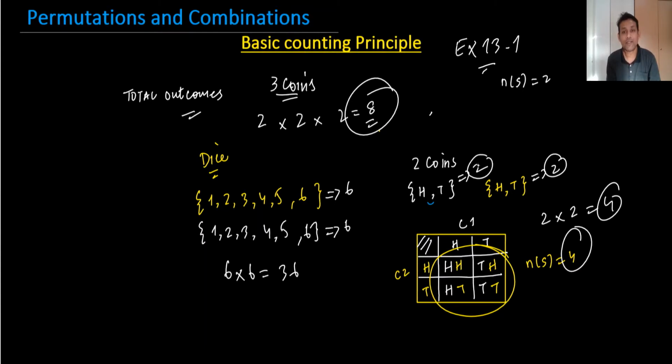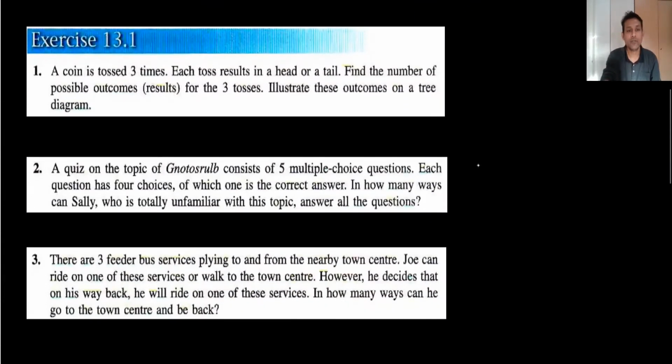Which is basic counting principles. Let's start with question number one. In question number one, it is given that a coin is tossed three times. So it means I have to write 2 into 2 into 2, and it's coming 8. Normally the teacher says just write 2 cube is equal to 8. Okay, it's okay, but this is my method: we normally multiply the individual outcomes and get